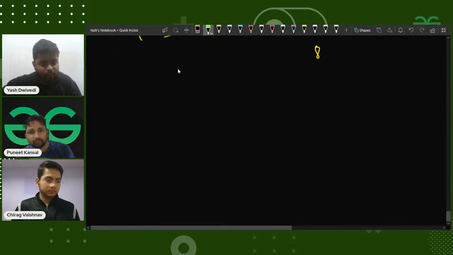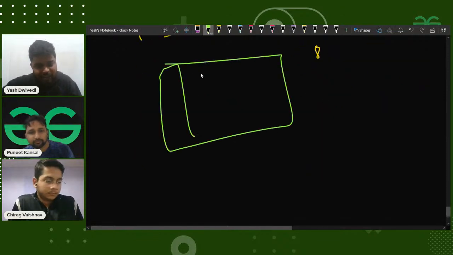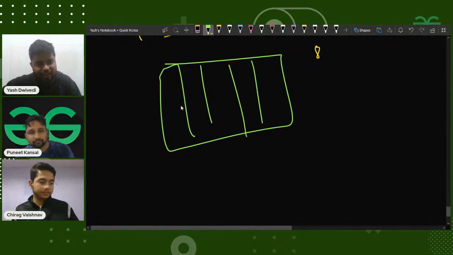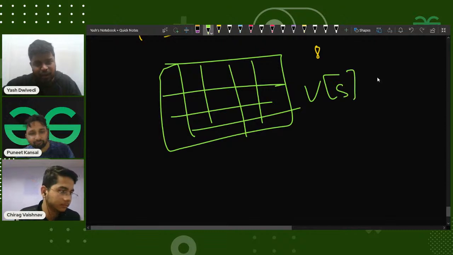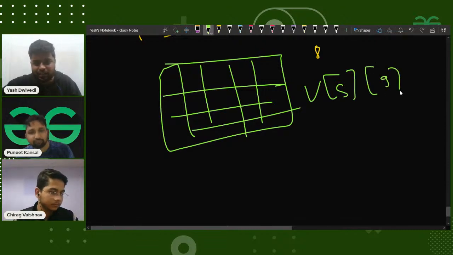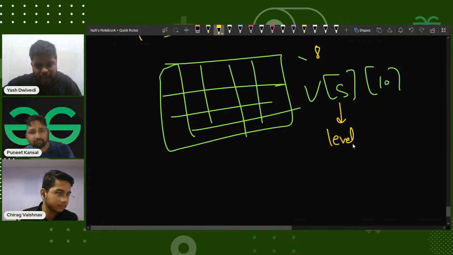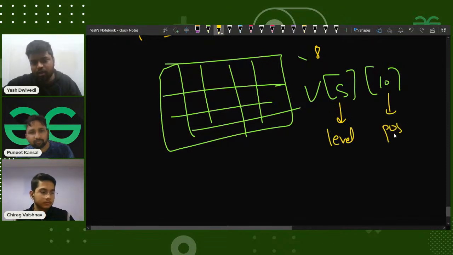So I can declare a 2D vector. In that vector I can make it like v of 5, and then maybe 9. Maybe I can make it 10 for security purposes. This will be telling me about the level, and this will be telling me about the position.